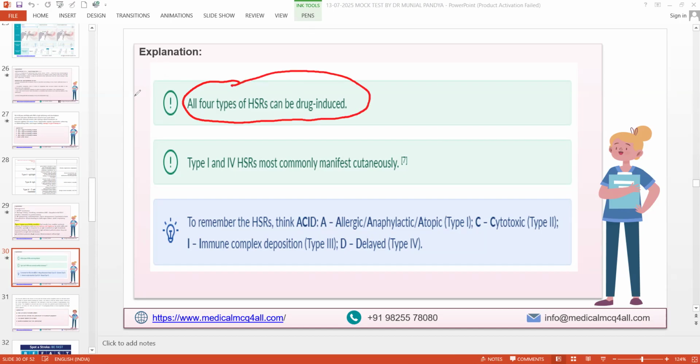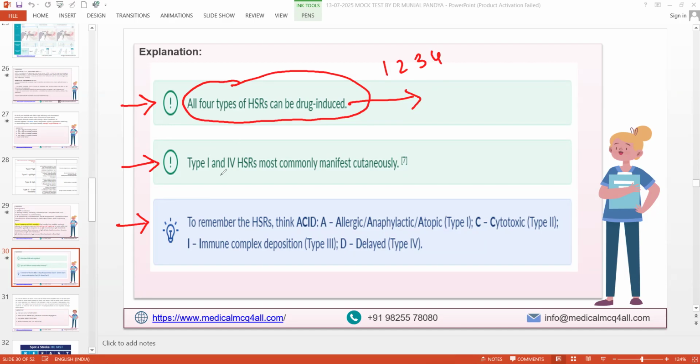So this is a high yield point. These three points are high yield points. I marked and highlighted them here for your better clarity and for the exam point of view. All four types, either 1, 2, 3 or 4, of hypersensitivity reaction can be drug induced. So if you have this in the exam, you need to think what it could be. This is high yield number one.